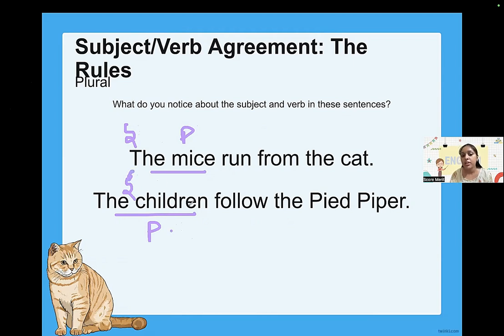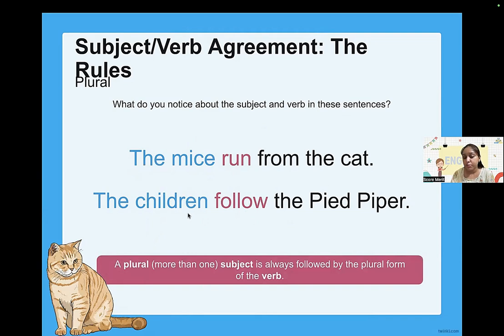If it's a plural, the children and the mice, so the verb should be plural, and that's what the grammatically correct sentence always has. Am I right? Have a look now. The mice is plural because there is more than one. The children, more than one, because child means one, children means many.